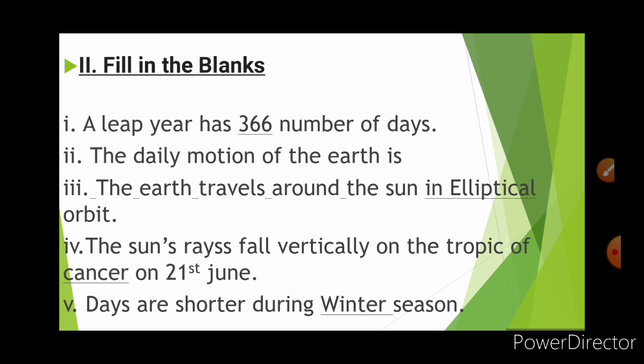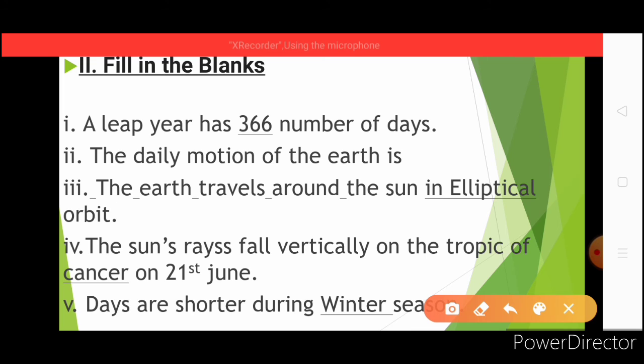It is not written there. Answer is rotation. R O T A T I O N. Okay, the daily motion of the Earth is rotation.